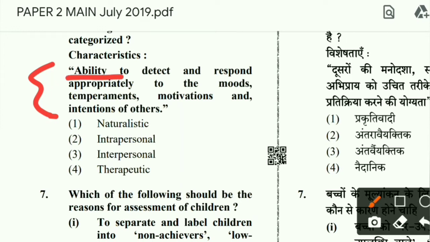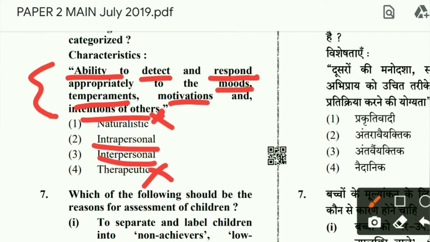So someone is understanding the temperament and mood of others and accordingly interacting with them. What type of intelligence is this? Naturalistic, no. Therapeutic, no. Out of intra and inter, which one is correct? Interpersonal, because someone is interacting with and understanding others.